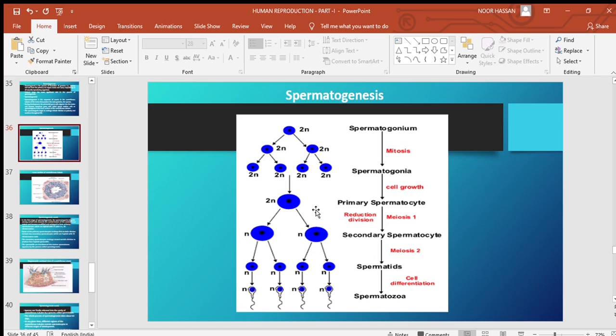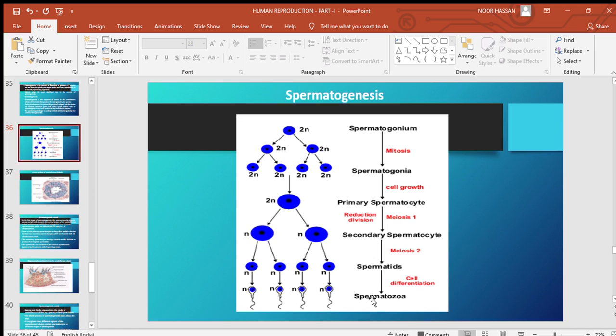That is, the diploid number of chromosomes is reduced to the haploid number, so now the secondary spermatocyte has only 23 chromosomes. The secondary spermatocyte again undergoes meiotic division II, and each secondary spermatocyte produces two spermatids. As a result, four spermatids are produced. Then these spermatids develop and later become mature spermatozoa.